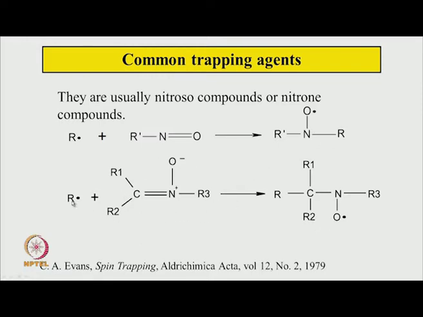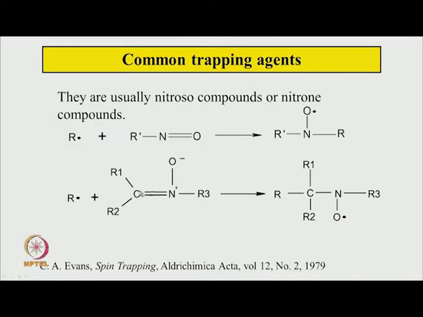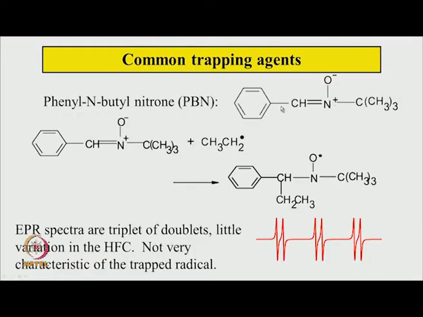Another one is of this kind. So, this radical comes and attacks here, producing a radical of this kind. Then this could have a long lifetime, and then you can see it. One of the common trapping agents is this molecule called phenyl N-butyl nitrone, or PBN. It is similar to this. So, the phenyl group is here.